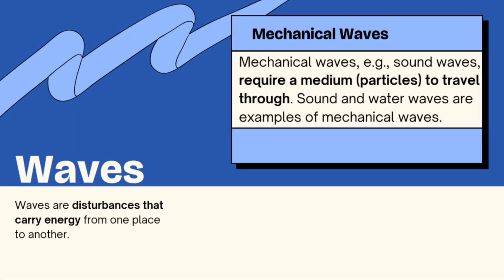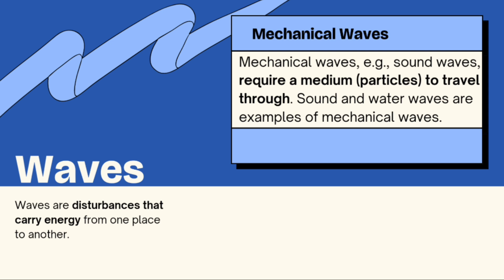So, what is waves? Waves are disturbances that carry energy from one place to another. A wave is a disturbance or oscillation that transfers energy through a medium or space without transporting matter. Example is sound waves traveling through air.